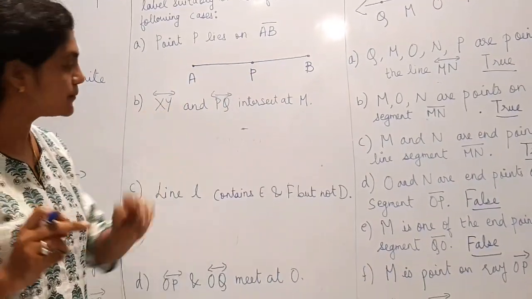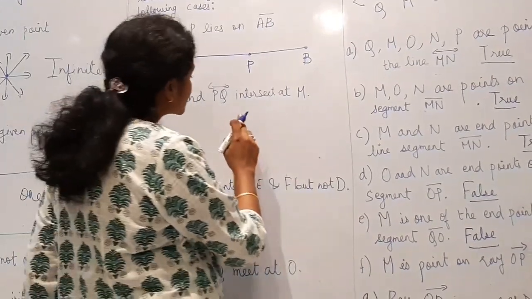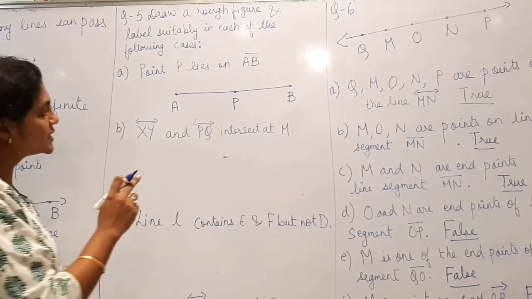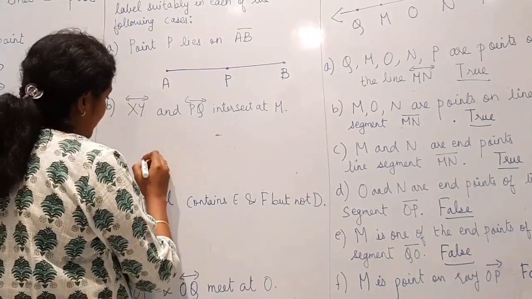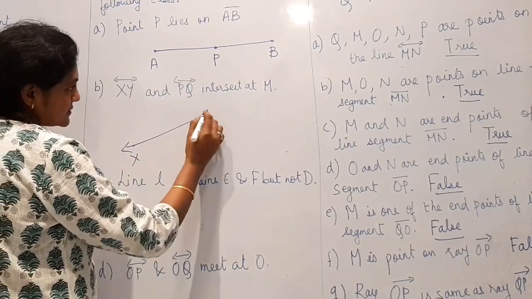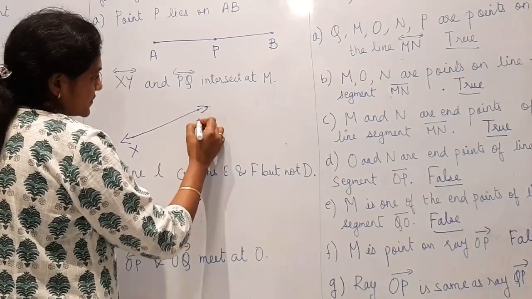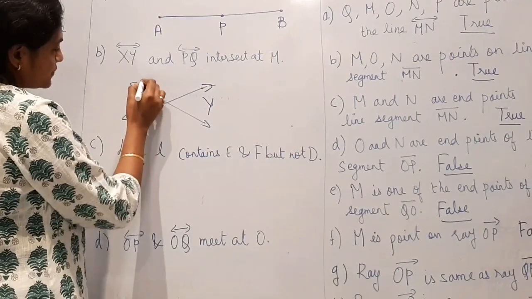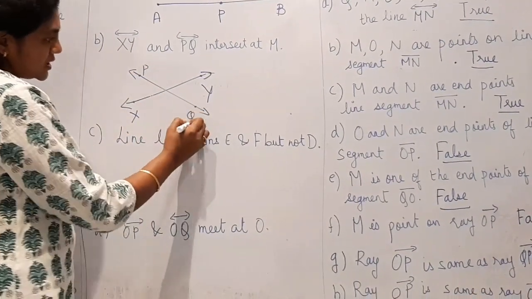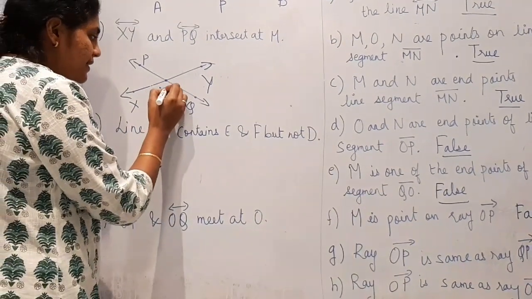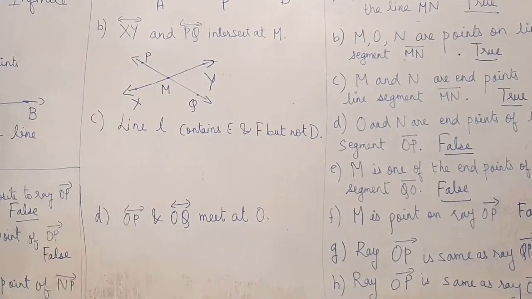Next, XY and PQ are two lines. They intersect at M. These are the two lines XY and PQ, and they intersect at M. Done.